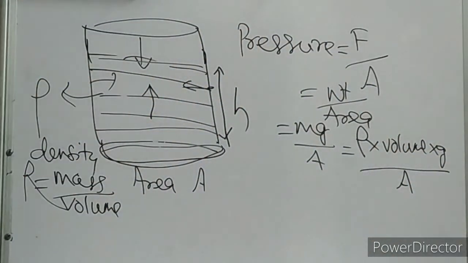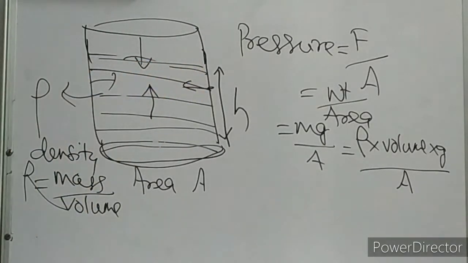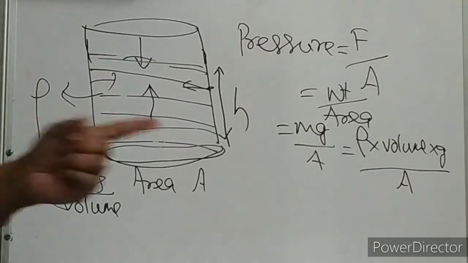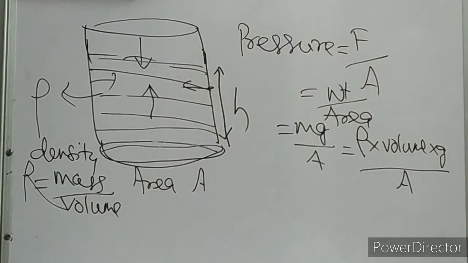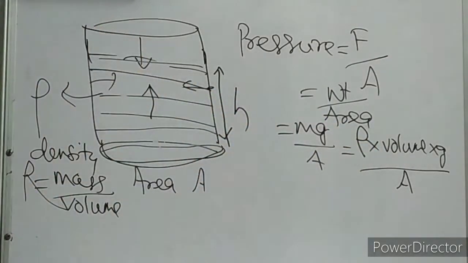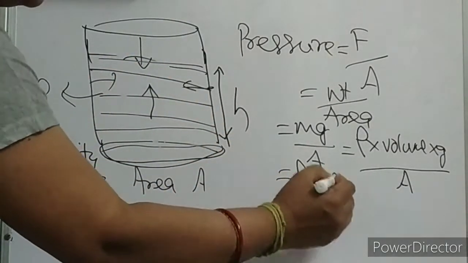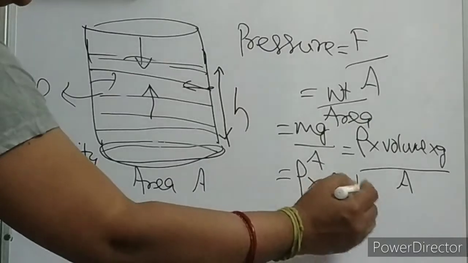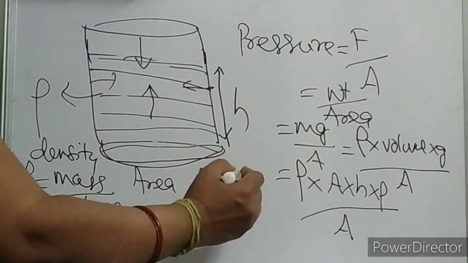What is the volume of the liquid then? Tell me. Mathematics, children, mensuration, cylinder. What is the volume of the cylinder? It is the base area into the height. So in place of volume, I can write A into H. I think you all are smart. So area into height into g divided by A is your pressure P.